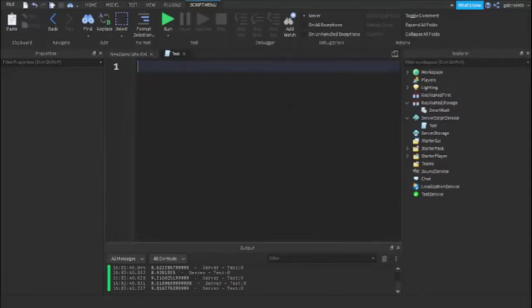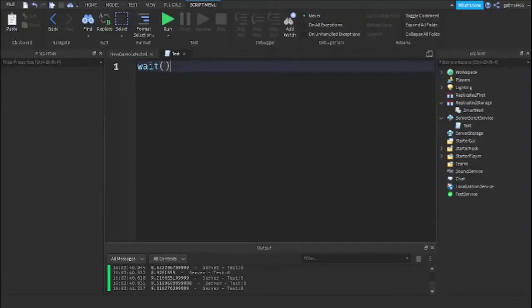I wouldn't say that wait itself is bad, to be honest. Wait does have its downfalls, as we just compared. In laggy games, it will yield longer than it should, and that's just not cool. But because it is a secondary queue, it is not too bad to use big numbers. If we use wait 10, it's most likely going to catch up to the primary queue, so this is not going to be problematic. But because wait is secondary, a small number would not work well with it. So I would not recommend using wait with small numbers, but if you have a wait 30, it shouldn't be problematic.